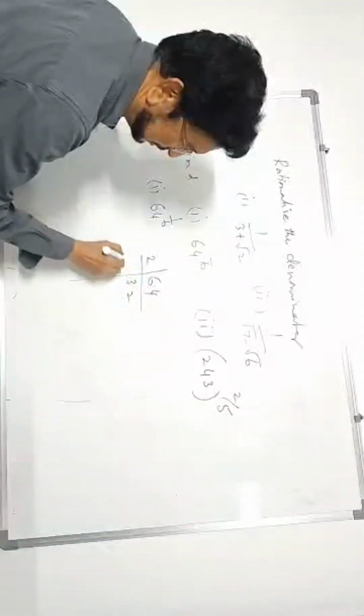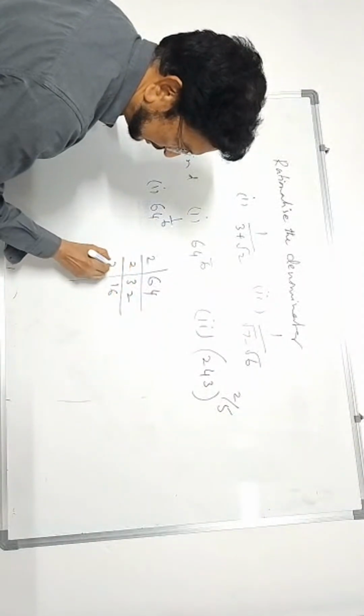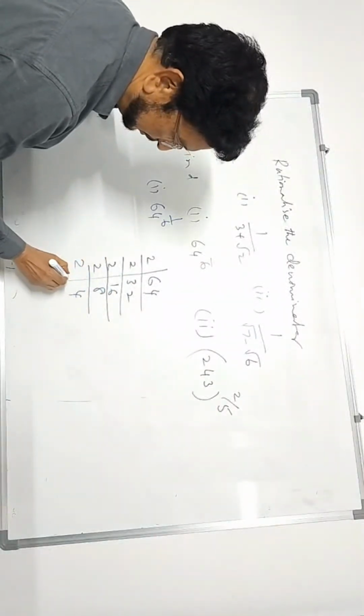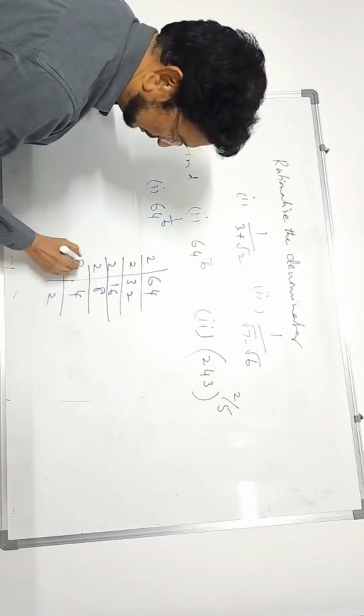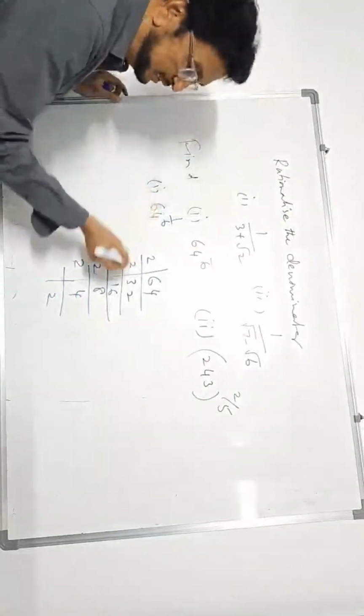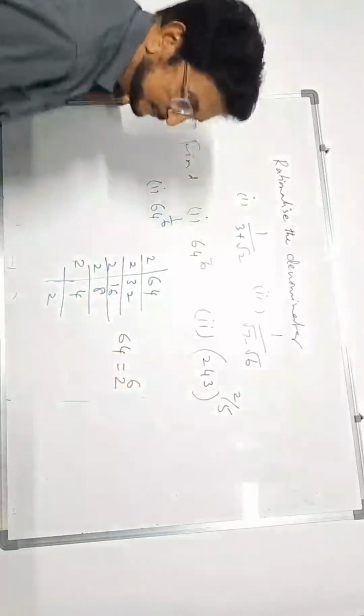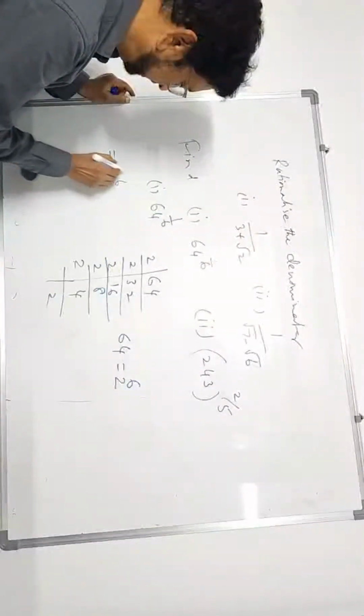2 3s are 6, 2 2s are 4... 2 1s are 2, 2 8s are 16, 2 4s are 8, 2 2s are 4. 1, 2, 3, 4, 5, 6. 2 power 6 you can write. 64 can be written as 2 power 6. Same I am writing here, in place of 64, 2 power 6.